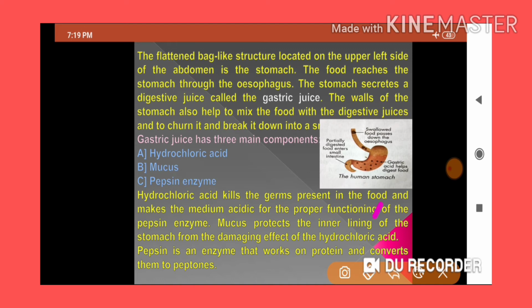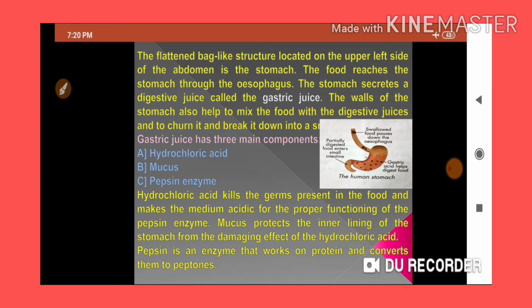See, a little bit I will make this one. See here, you can see partially digested food enters the small intestine. Means you can understand here, in the stomach the food will be partially digested, not completely. Got my point? Okay.